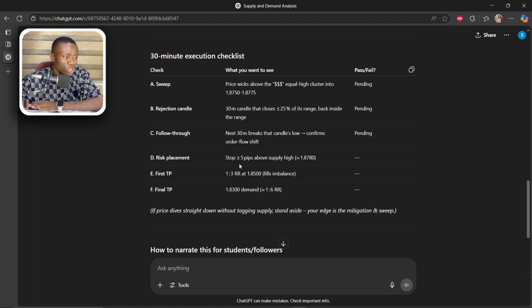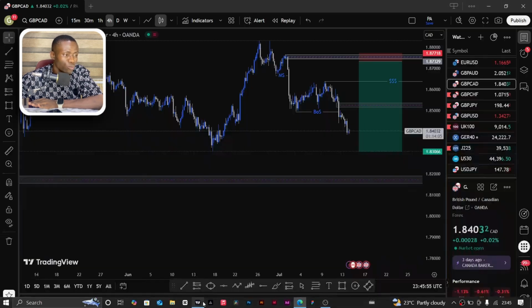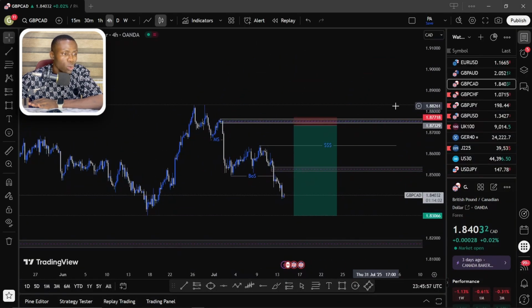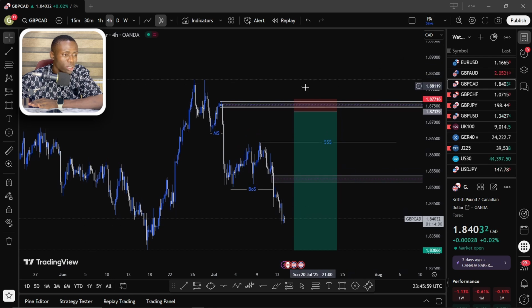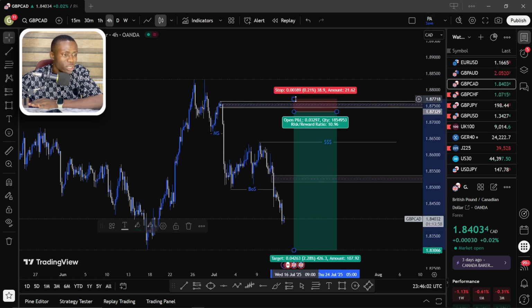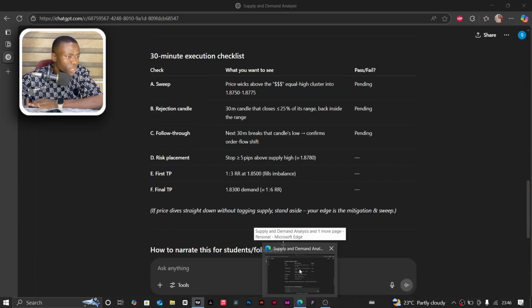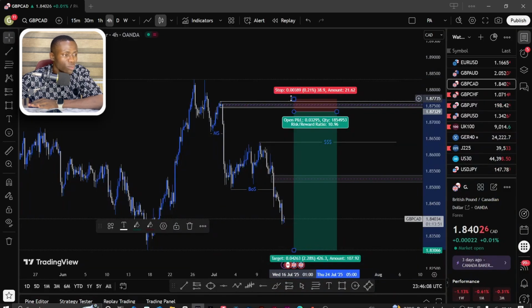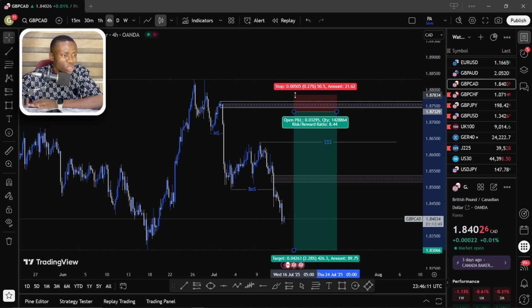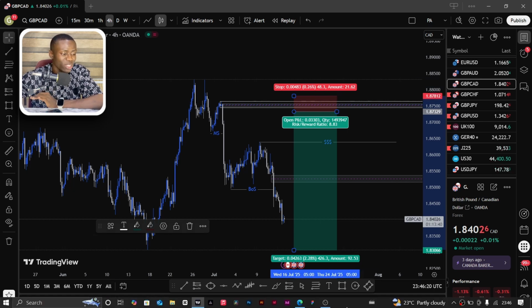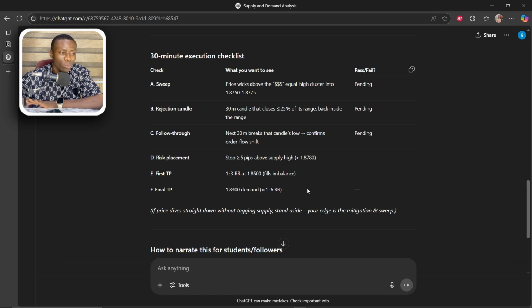Now with displacement, stop loss 5 pips above the supply high, 1.8780, which basically means our stop loss needs to be about 1.8780. So instead of keeping our stop loss here, ChatGPT actually wants us to keep the stop loss around here for more safety. So guys, this is basically some basic things you can do with AI to help improve your strategy.